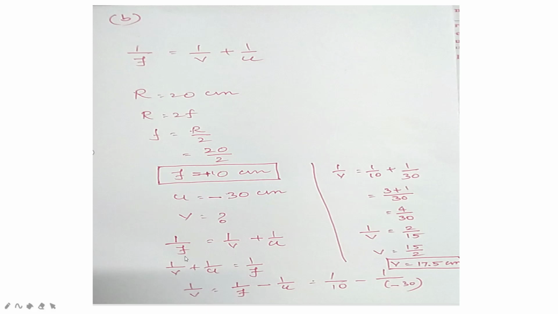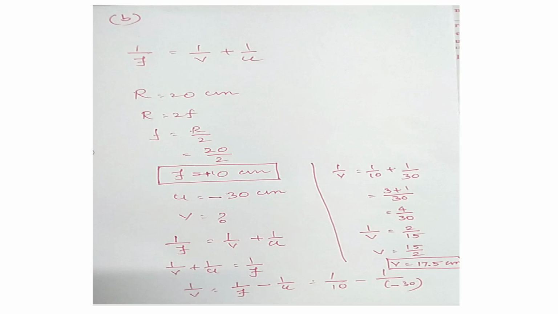Then substitute those values in equation 1 by f is equal to 1 by v plus 1 by u. Just to reverse it, 1 by v plus 1 by u is equal to 1 by f. We want the value of 1 by v. So keep 1 by v here and bring 1 by u to the opposite side.